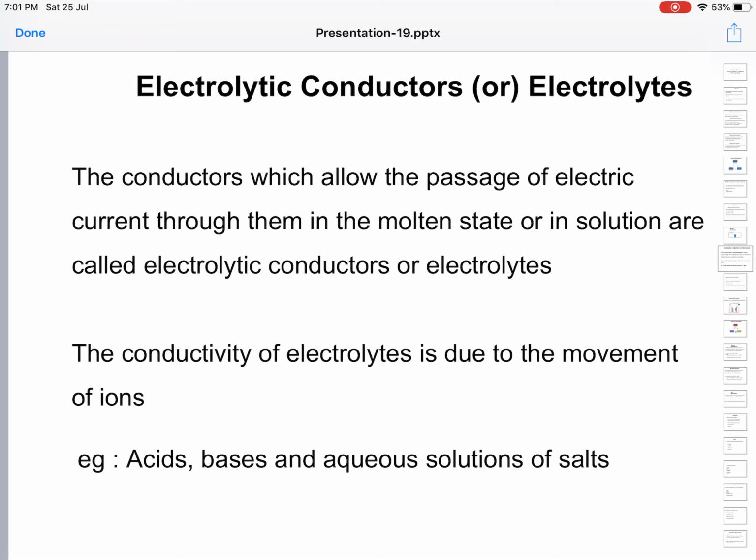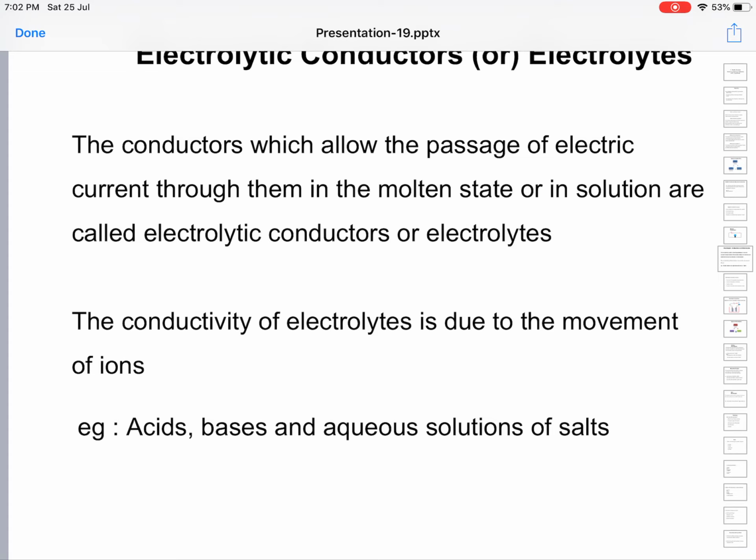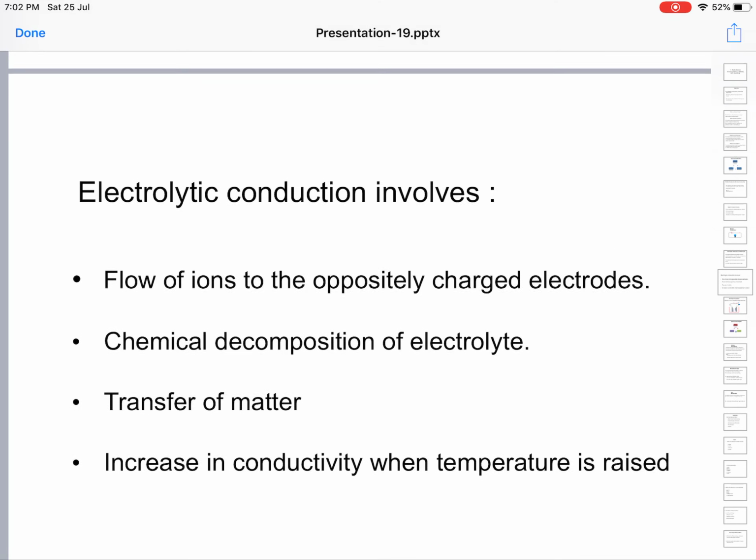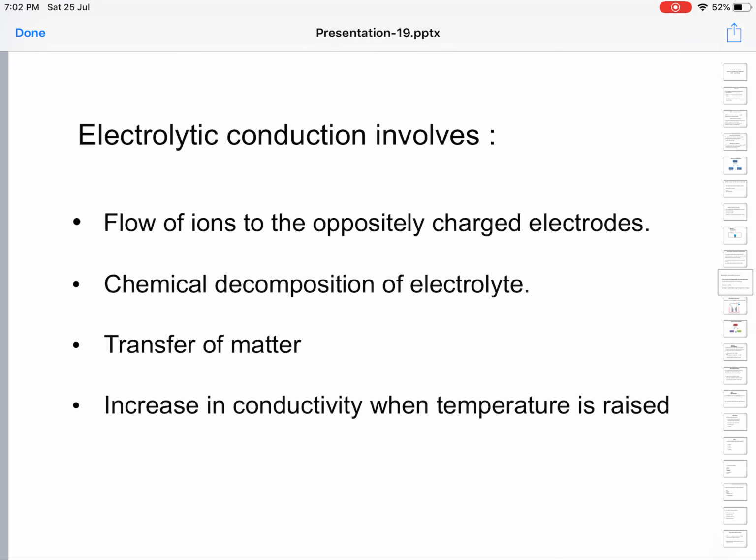The conductivity of electrolytes is due to movement of ions. Examples: acids, bases, and aqueous solutions of salts. Electrolytic conduction involves the flow of ions towards the oppositely charged electrodes.